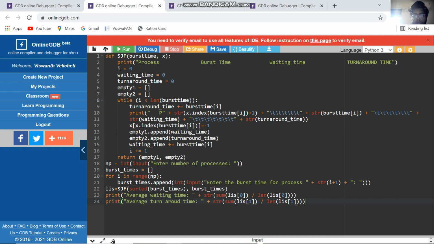List is equal to SJF sorted burst time comma burst time. Print average waiting time plus str sum list 0 by len list 0. Print average turnaround time plus str sum list 1 by len list 1. Now let's run the program.